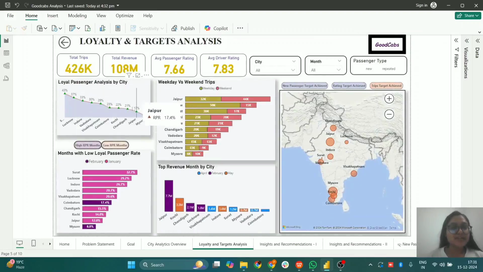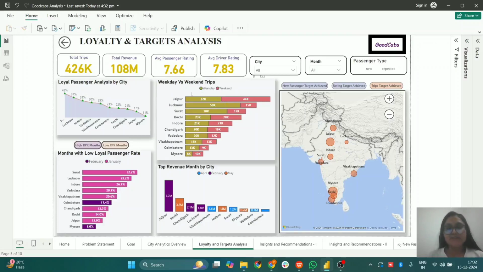Here also in this graph, we can see that cities such as Jaipur, Mysore, Kochi, Chandigarh, since these cities are tourist-oriented, have low loyal passenger rates. Whereas in cities such as Surat, Lucknow, Indore, Vadodara, the maximum passengers are locals and the pricing is also quite affordable, which makes these the cities with the most loyal passengers.